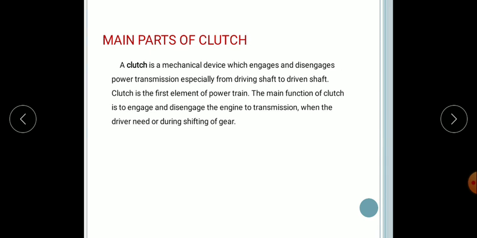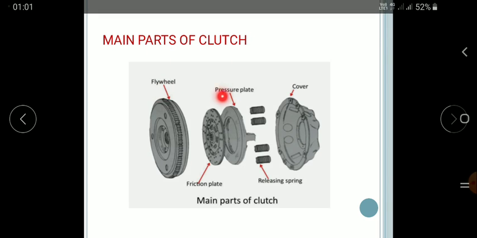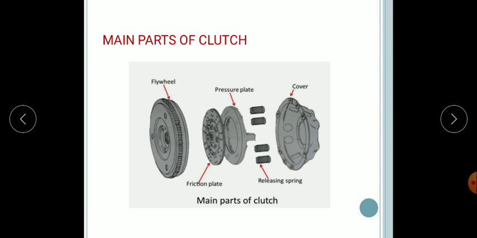Next come the main parts of the clutch. This is the diagram which represents the main parts of the clutch. In a clutch, there are three parts which are required to fulfill its functions. These three parts we can see here: the flywheel, the pressure plate and the cover. Now we are going to discuss the parts of this clutch.